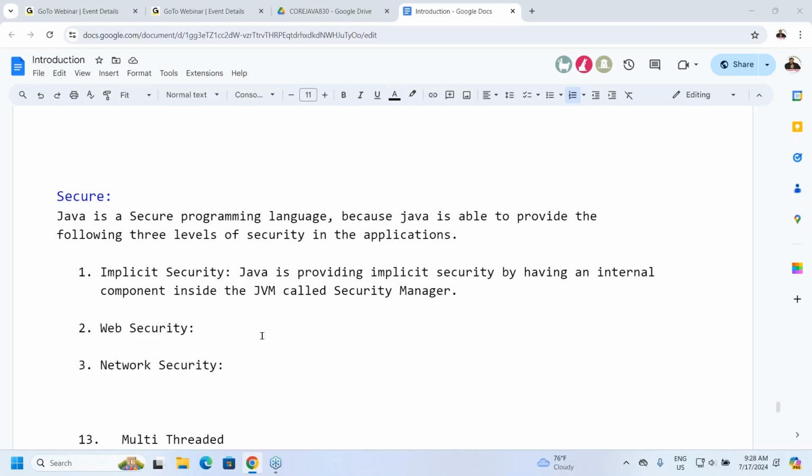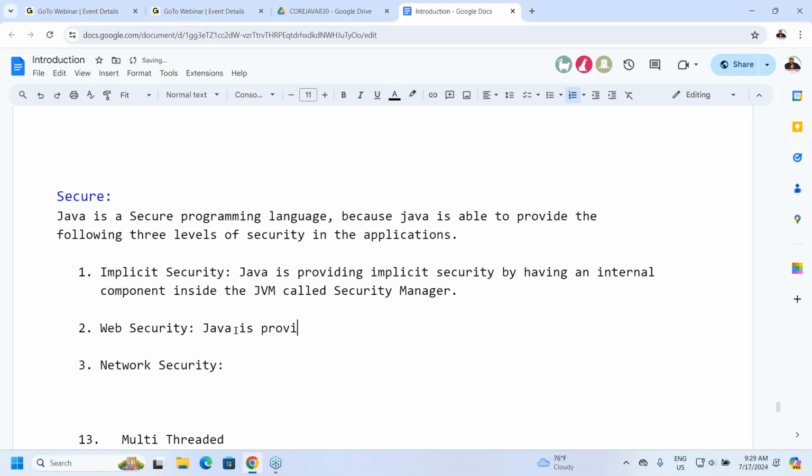Sir, will I forget my point or not? Okay. If you understand this authentication and authorization, the next point is how Java provides these authentication and authorization mechanisms in Java applications for web security. Now I'm giving clarity, so listen carefully.